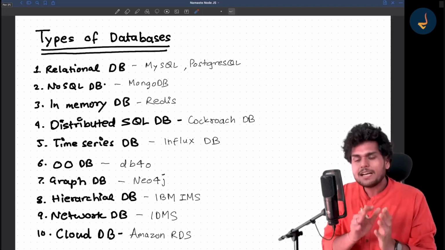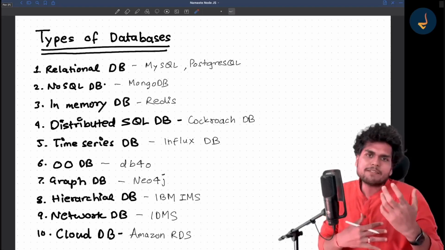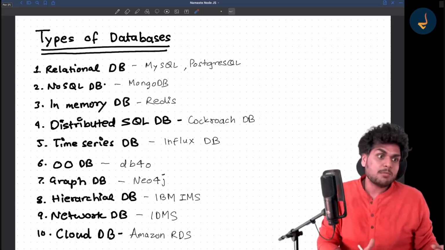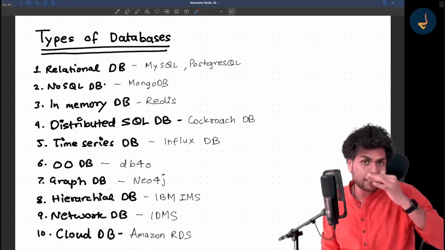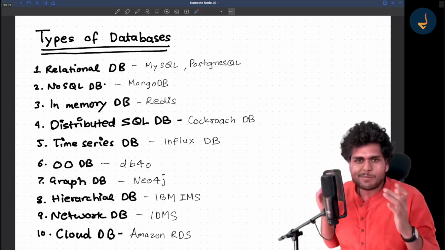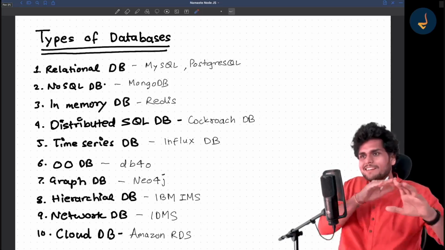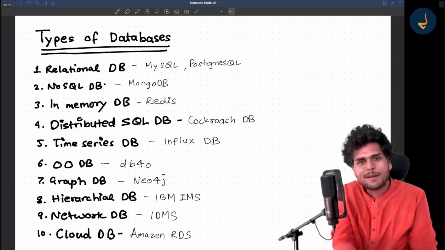Similarly, in databases also, there are different types of databases. Each of them has its own pros and cons. Some databases are very good at storing transactions, right? I'm not going into much detail, otherwise this would become Namaste Database. It would take a whole new series to cover the types of database in depth.